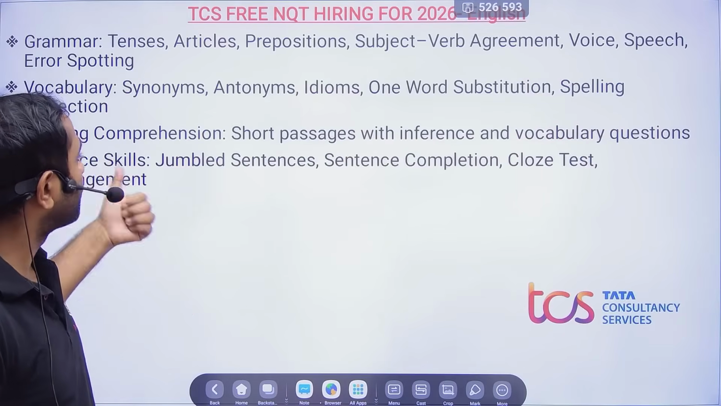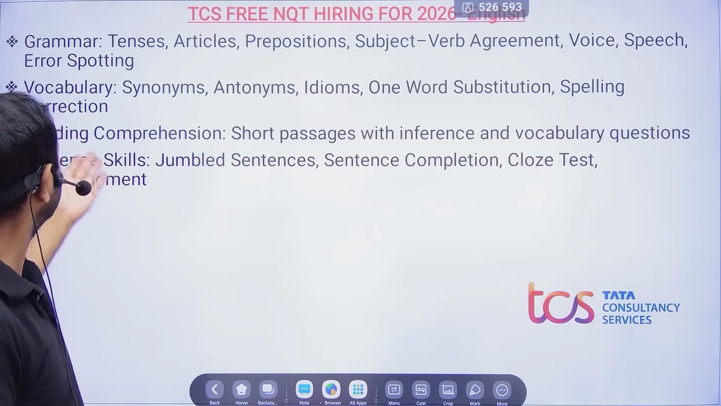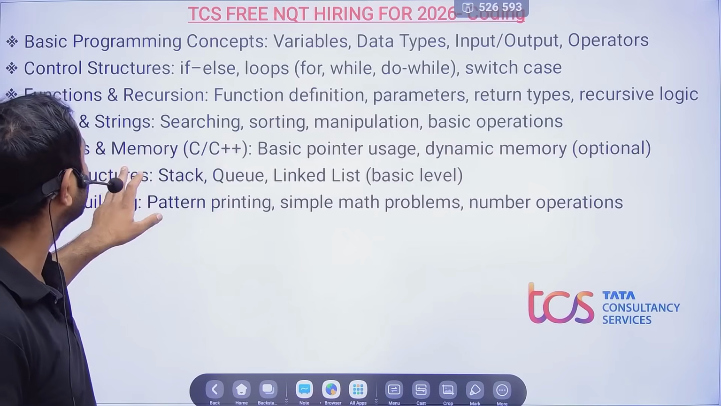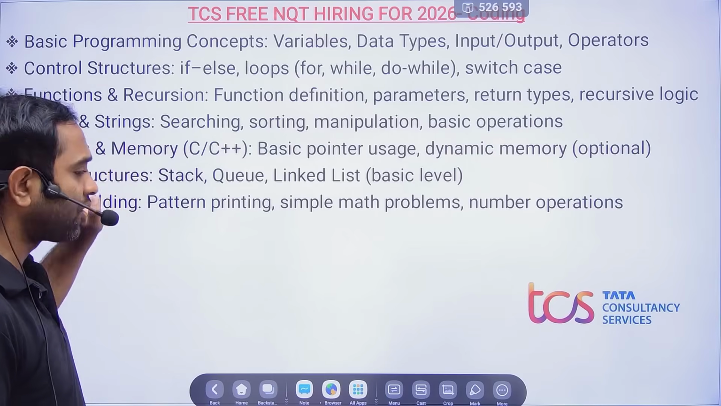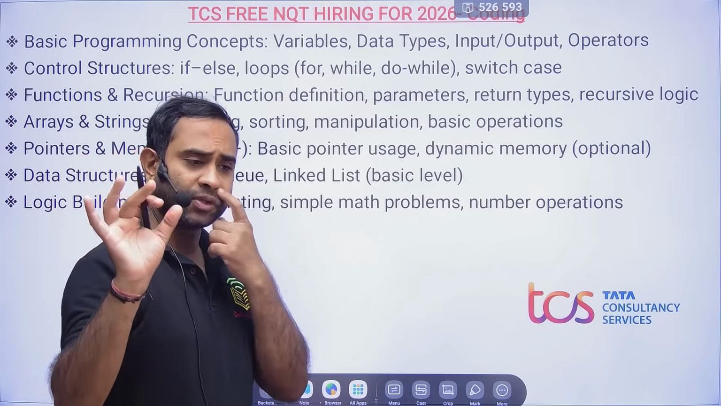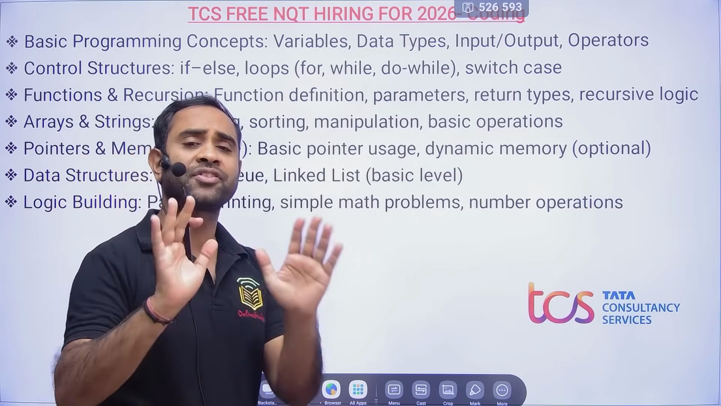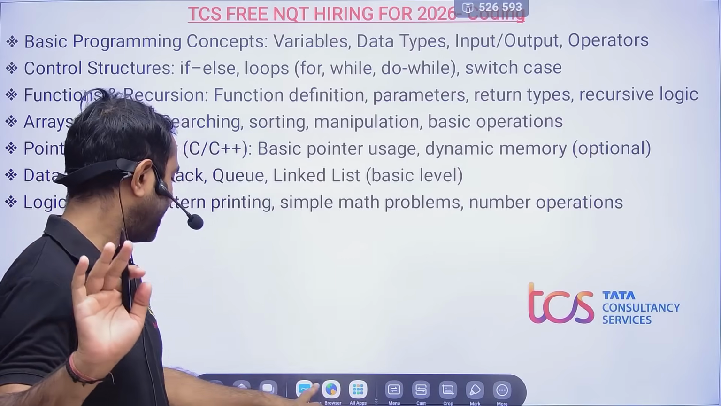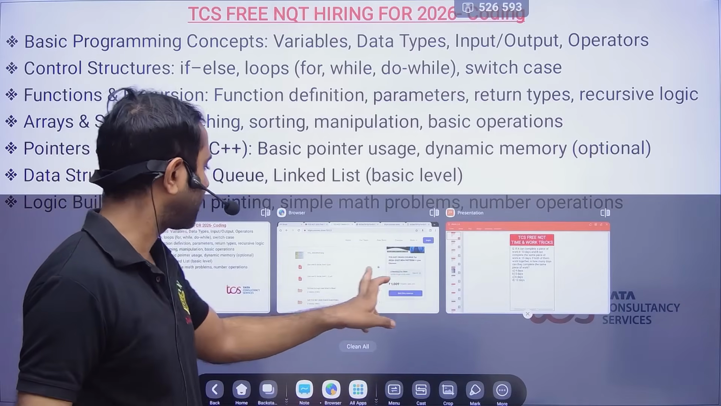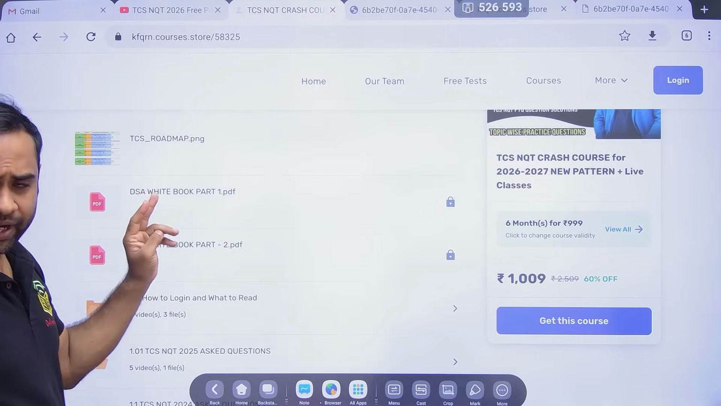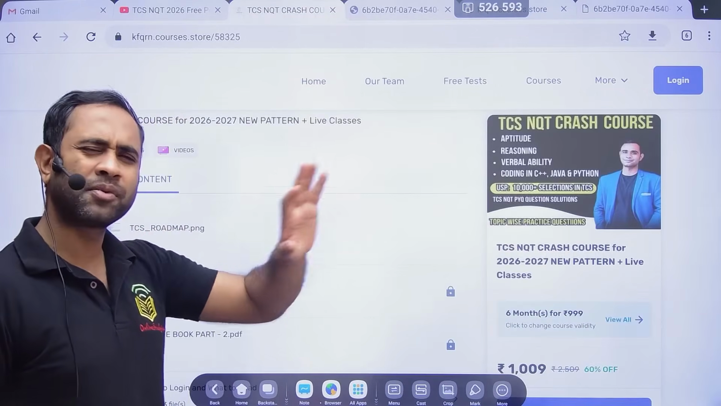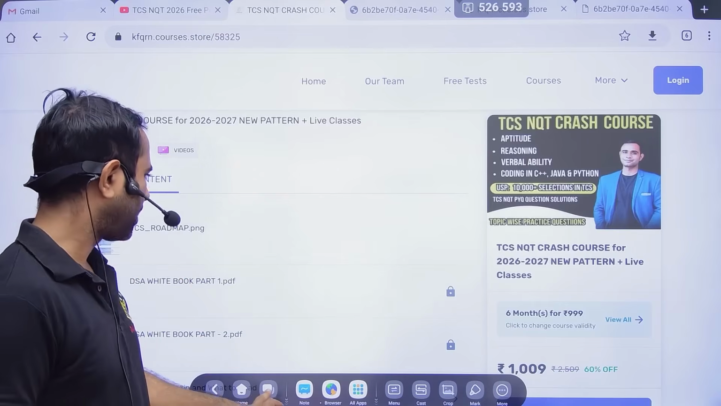Verbal ability. Ma'am is already talking about that. So grammar test and reading comprehension are the two things which will be very, very important, with more number of questions. And in coding, the DSA white book is going to help you. If you do that many coding questions, trust me, nobody can stop you from clearing the examination. This DSA white book is covered in all 3 languages: Python, Java and C++. This crash course will help for all other exams as well, so you do not have to worry.